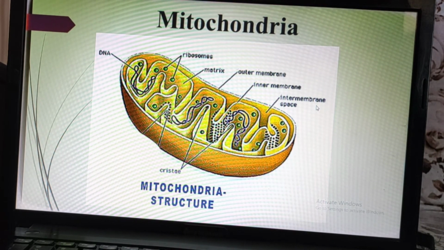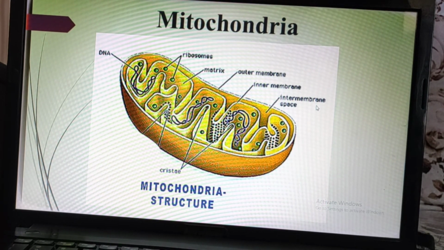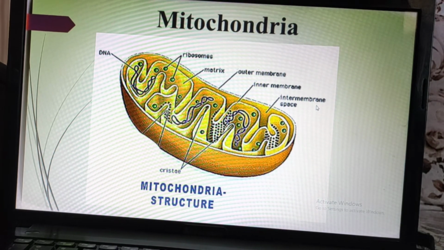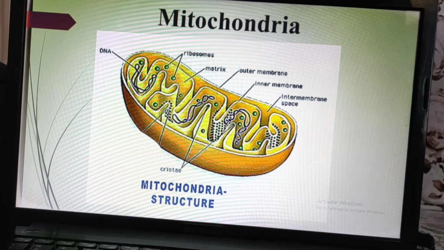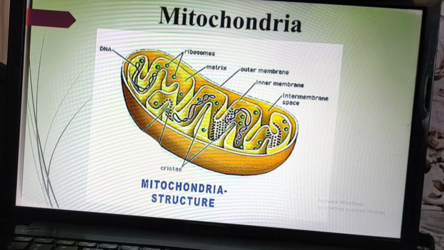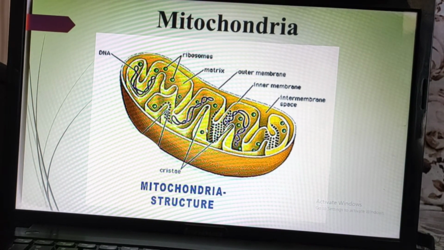Now I recently mentioned one word, oxysomes. Basically these oxysomes are present in the inner membrane of the mitochondria, and this inner membrane has small dot-like structures. You can see in the diagram some dot-like structures are present, and those are called oxysomes.